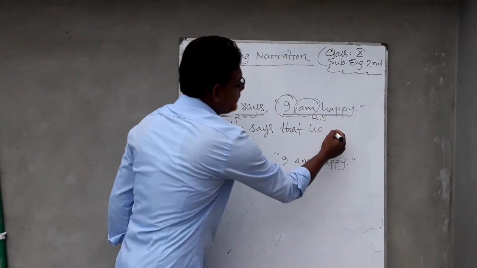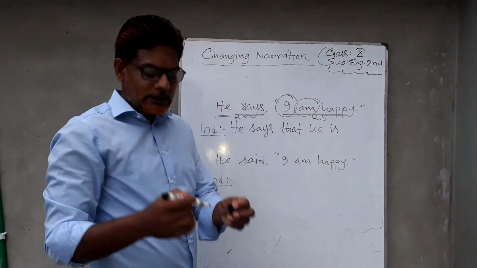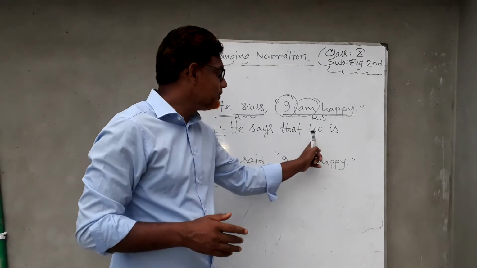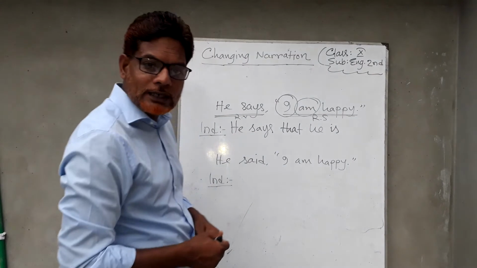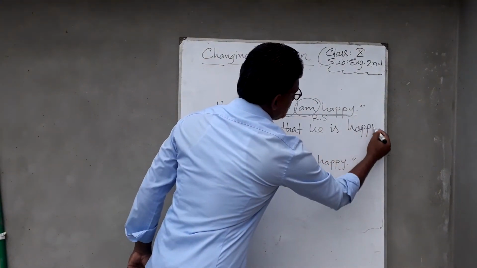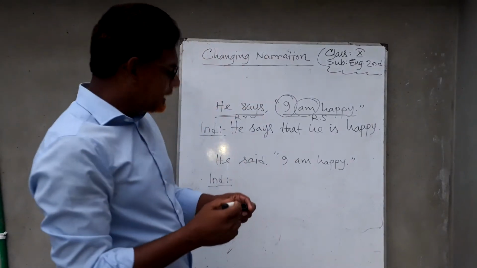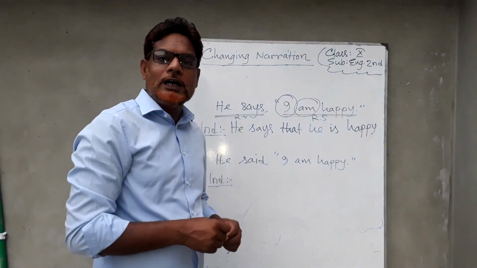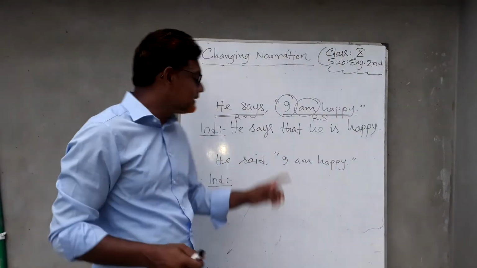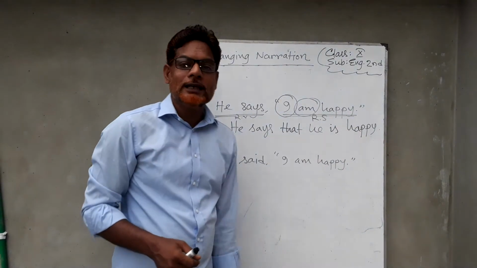But for he, we have to use is, because according to subject-verb agreement, we have to write is with he. Then we have to write the rest of the words. What's the rest? Happy. So he says, I am happy. If we are told to change this sentence into indirect, how can we change? He says that he is happy.